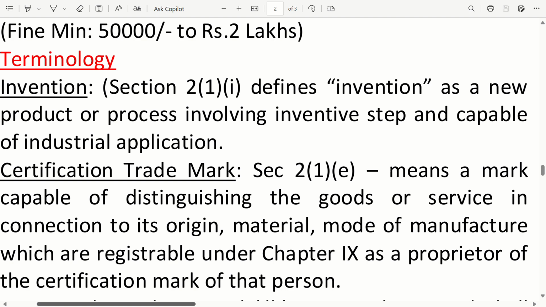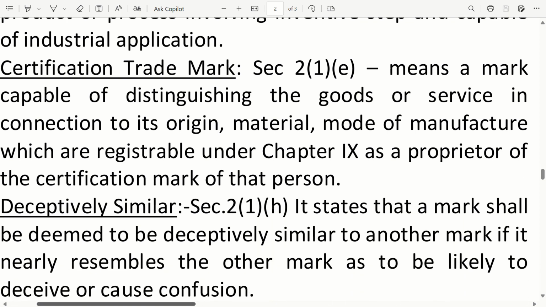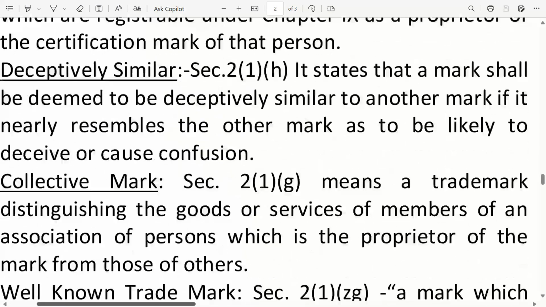Certification trademark. Section 2, subsection 1, clause E means a mark capable of distinguishing the goods or service in connection to its origin, material, mode of manufacture, which are registrable under Chapter 9 as a proprietor of the certification mark of that person. Deceptively similar. Section 2, subsection 1, clause H.